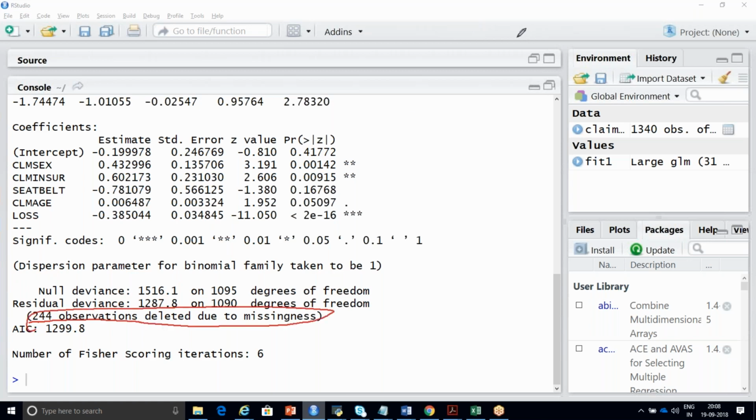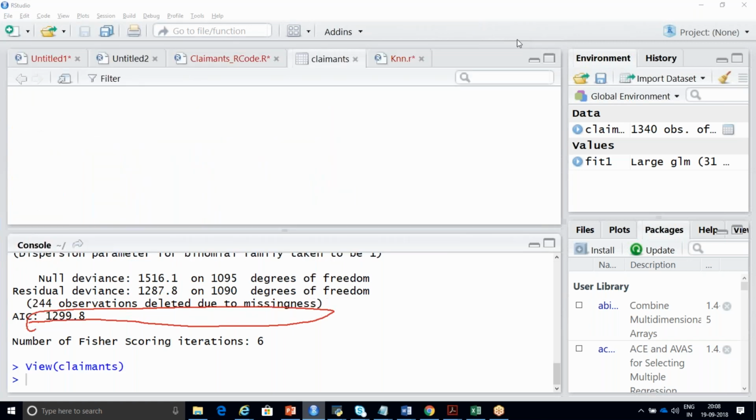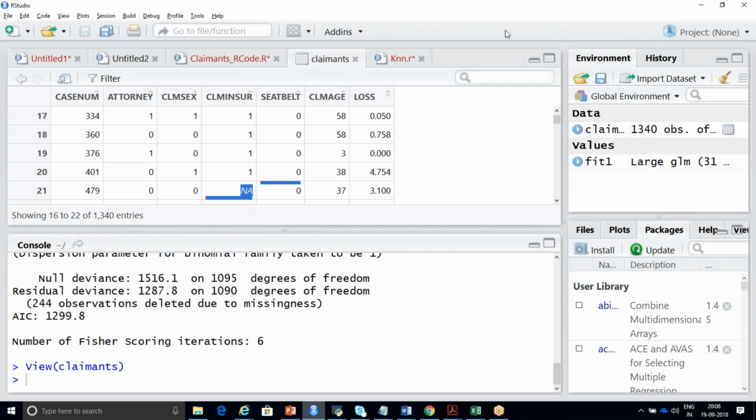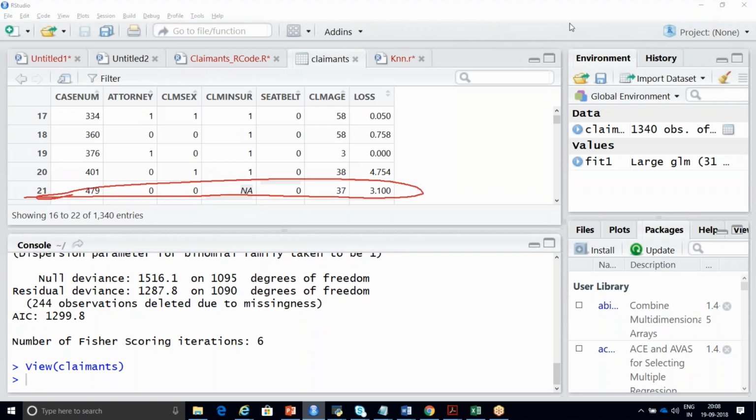Deleted due to missingness. If you open your dataset called claimants, you can see there are some values with NA. You can see here, NA is there. So the total is 244 NA. If there is only one NA in any column, that entire row will not be included in your analysis.